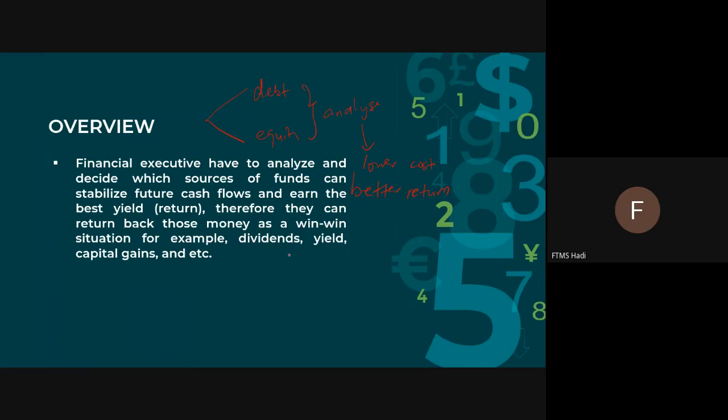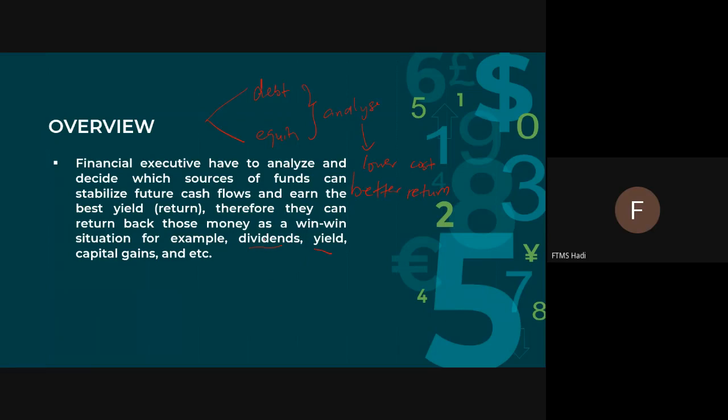Once they got the money and the company is operating, they generate revenue, and the revenue that the company gets will be distributed to the givers, which is dividends to investors, and then repaying loans and so on.